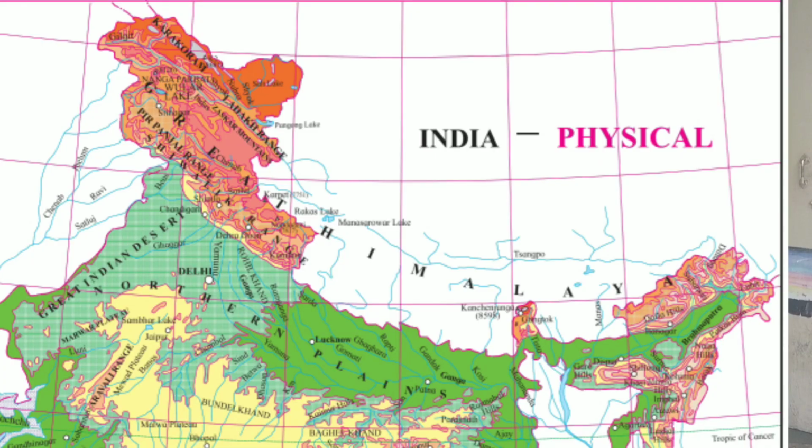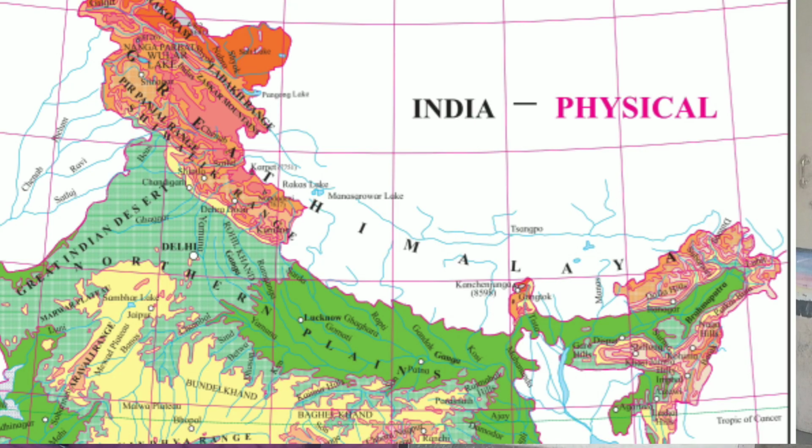If you see the brownish color part shown in this map, that brownish color shows that the physiography of this landmass, particularly in the northern part of India, is more than 6,000 meters in height. Then as we move downward from the north, again the greenish color part that you may see indicates the plain area.